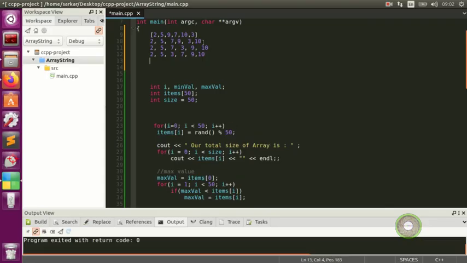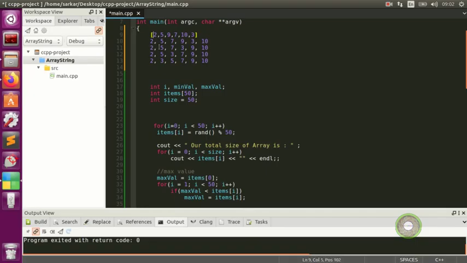Then it goes to the next loop. It traces again. It says 5 and 3. It says 3 is less than 5. It goes here. Then it puts a 5. Then it says 7. Then it says 9 and 10, that's fine. That's the last loop. It says 2 and 3 is fine. 3 and 5 is okay. This one is okay. This one is okay. That's how it goes.